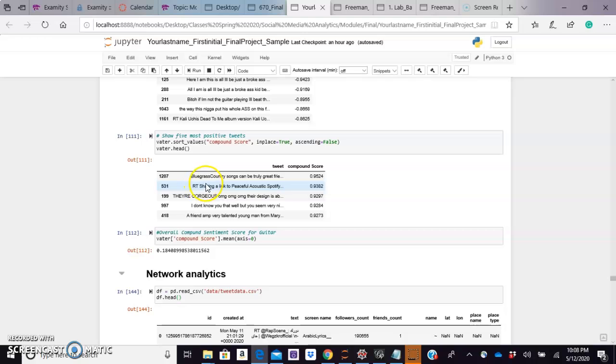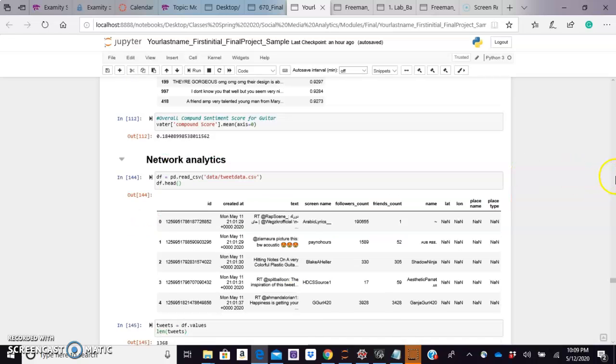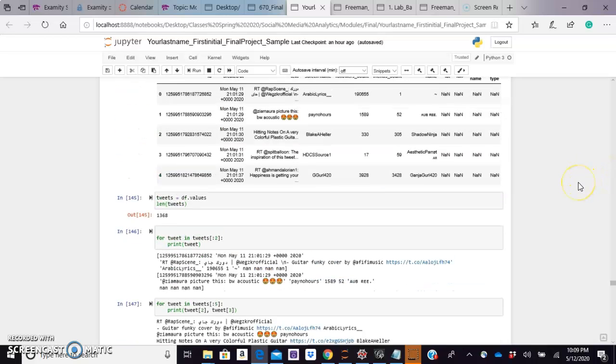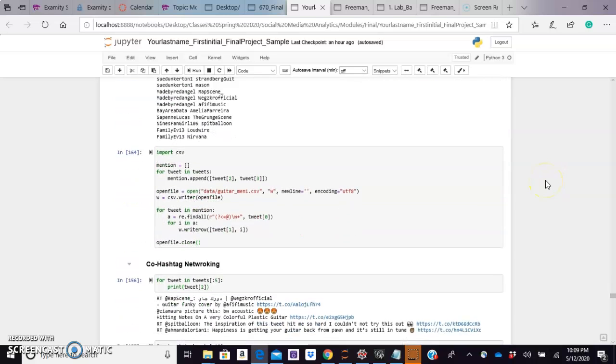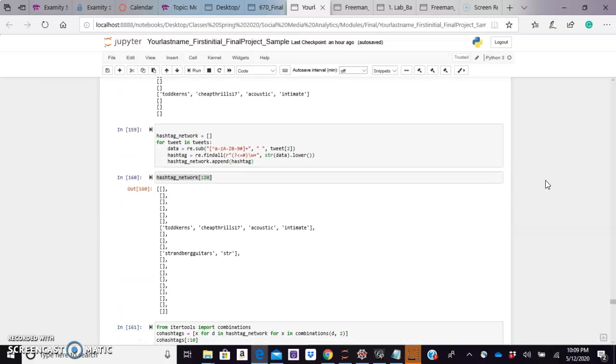The positive tweets are talking about bluegrass country songs can truly be great. Peaceful acoustic, they're gorgeous. A friend, very talented young man. So that's interesting. Overall, it's a 0.184. So we'll move on to the network side of it. And looking at the network analytics, we're going to look at mentions and try to analyze those. And I'll show you the visuals for these in a moment. And a co-hashtag network, we looked at those.